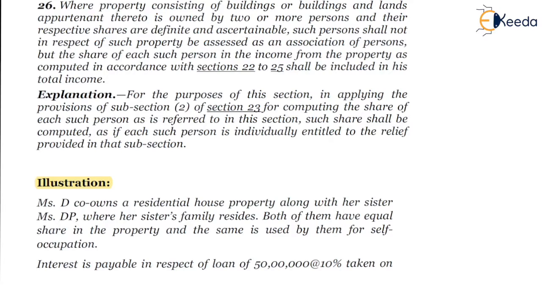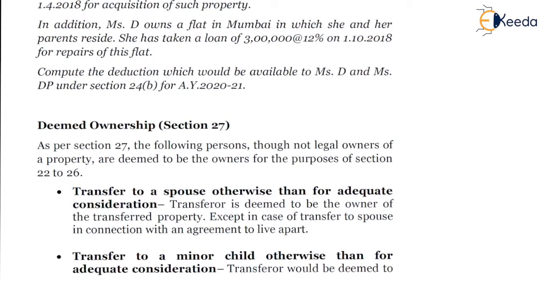Miss D co-owns a residential house property along with her sister Miss DP. There, her sister's family resides. So, there is a SOP property which is co-owned by Miss D and Miss DP. Both of them have equal share in the property, and the same is used by them for self-occupation. Interest is payable in respect of a loan of 50 lakhs at the rate of 10% taken on 1st of April 2018 for acquisition of such property.